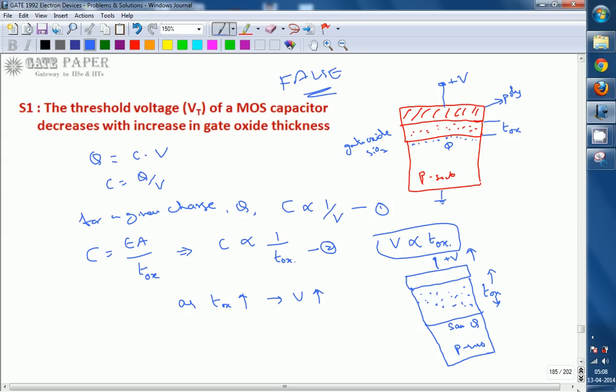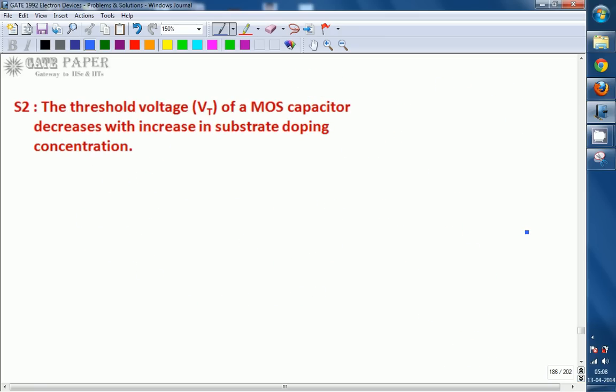Second statement: threshold voltage Vt of a MOS capacitor decreases with increase in substrate doping. Again we take the same MOS capacitor, which has a p-type substrate, and above that a silicon dioxide layer, which acts as the gate oxide or thin oxide, a dielectric material, and it is poly.